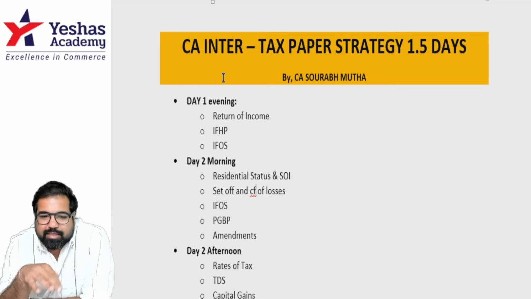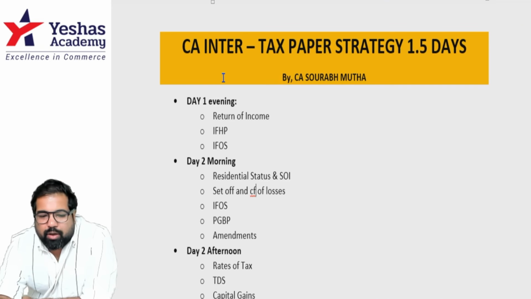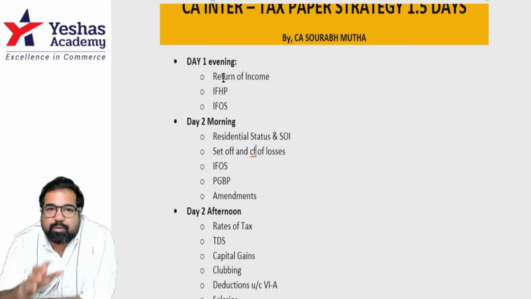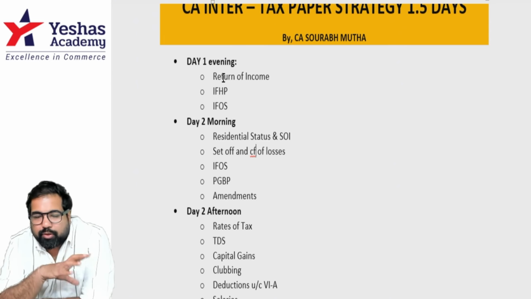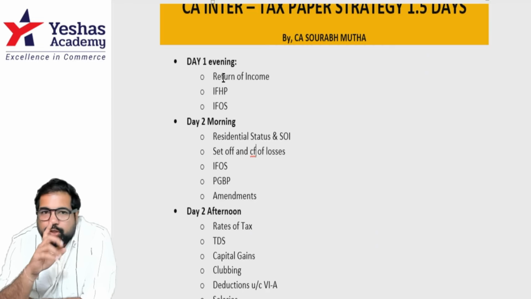Next, that is the evening that you will spend. If you get some more time, you can continue. But now I am assuming you will sleep early. You will wake up very early the next morning and you will start with residential status and scope of income. In this, focus on how R and OR, those amendments, AIC 1 and AIC 2. If you've been my student, you know what I'm talking about.